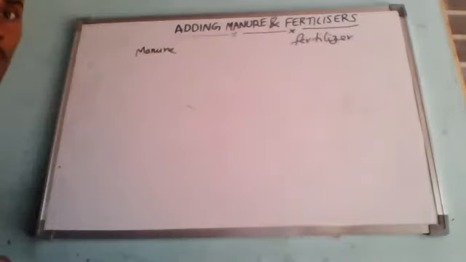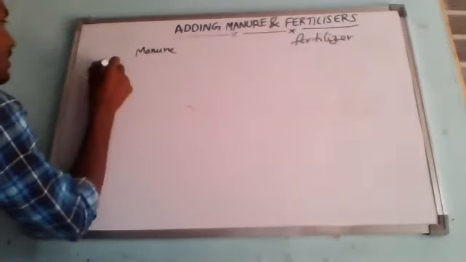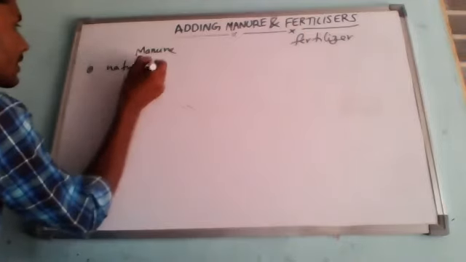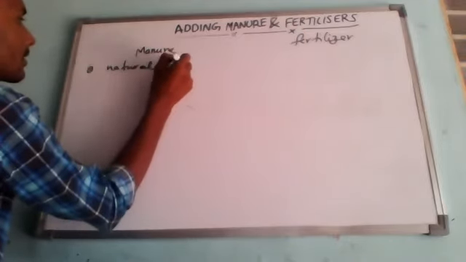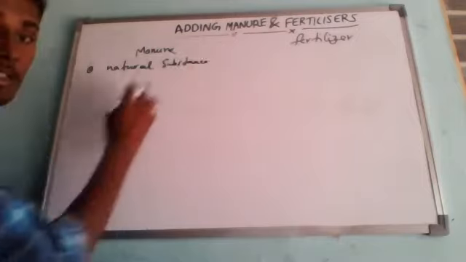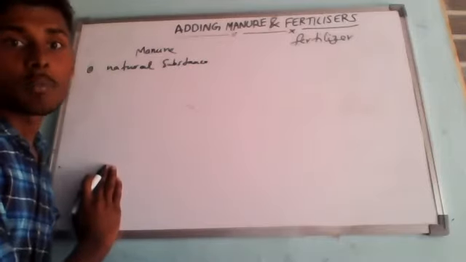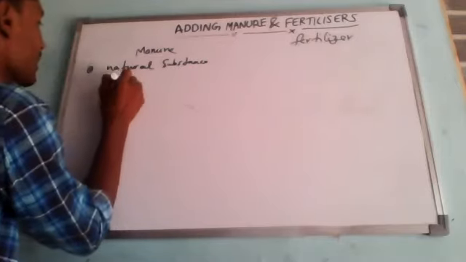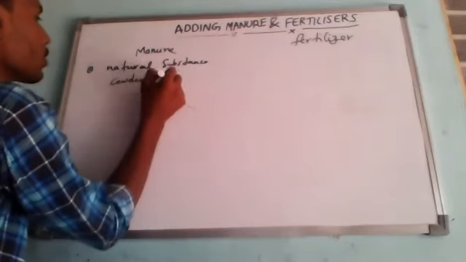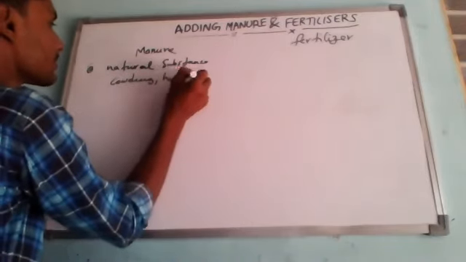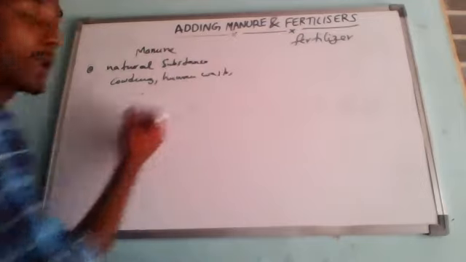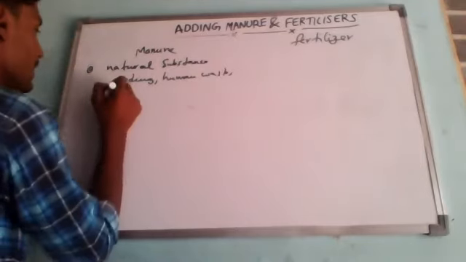We know that manure is a natural substance obtained by the decomposition of animal waste like cow dung, human waste, and plant waste, plant residues.